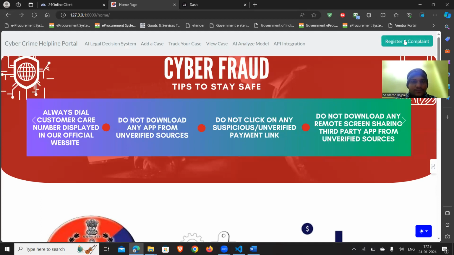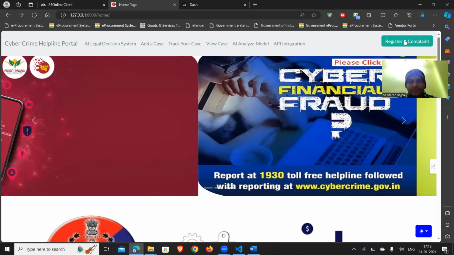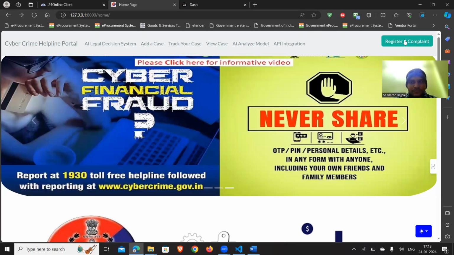Now this is the demonstration. Once I click this button, it will automatically fetch the information from the backend and fill the FIR on the user's behalf. Once we have clicked it,